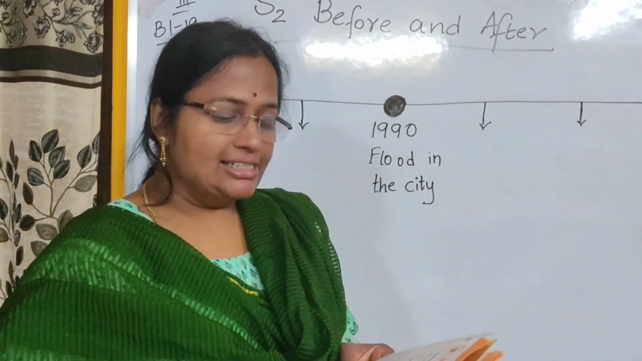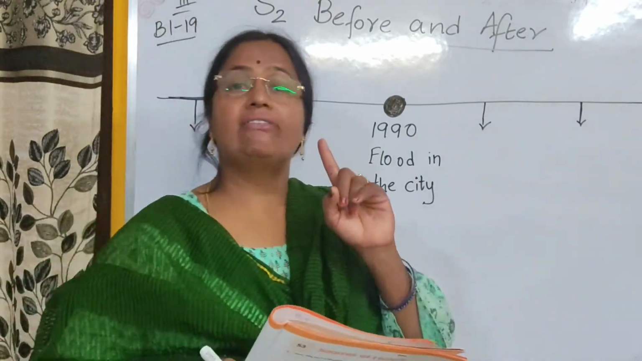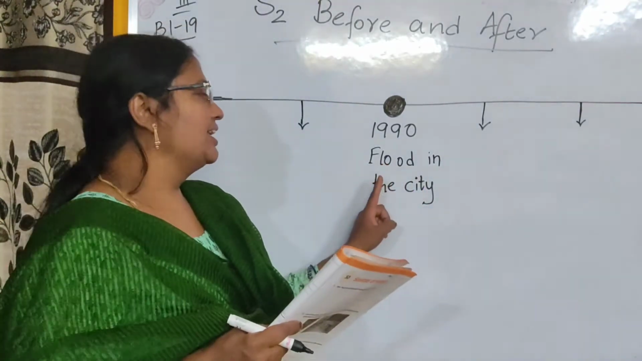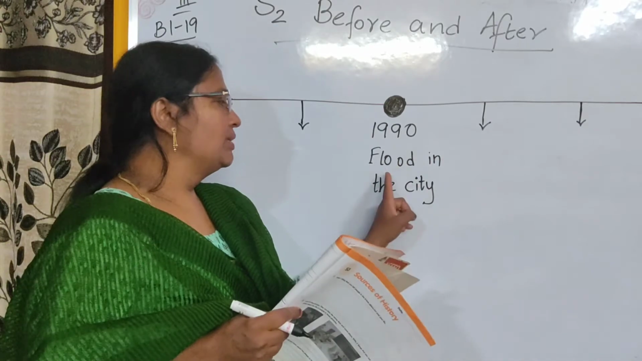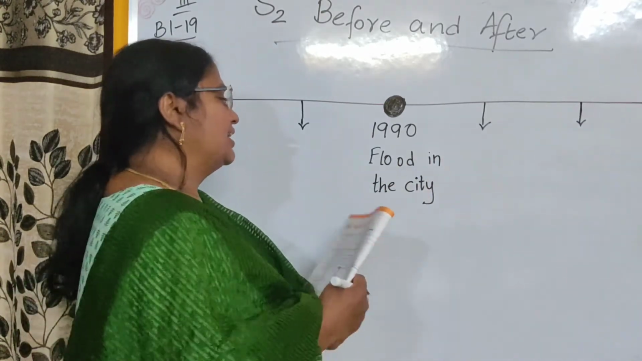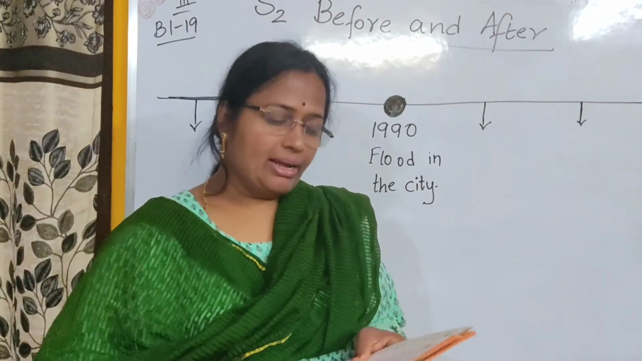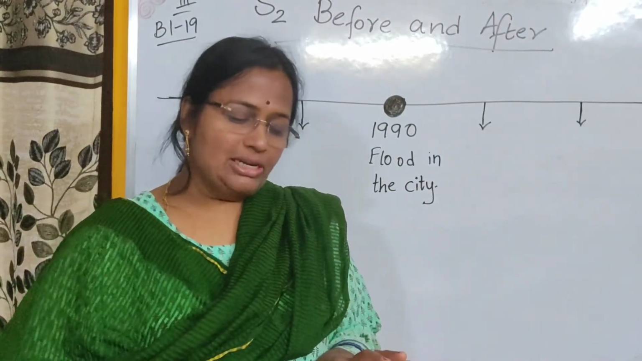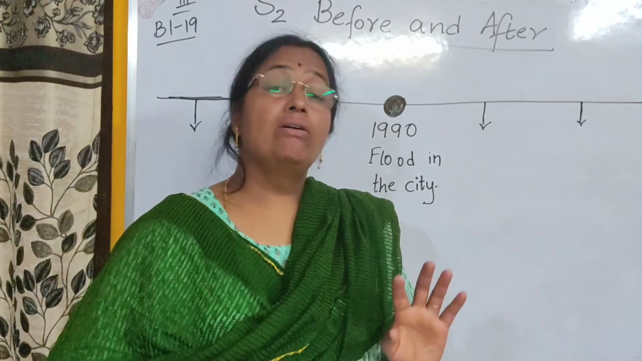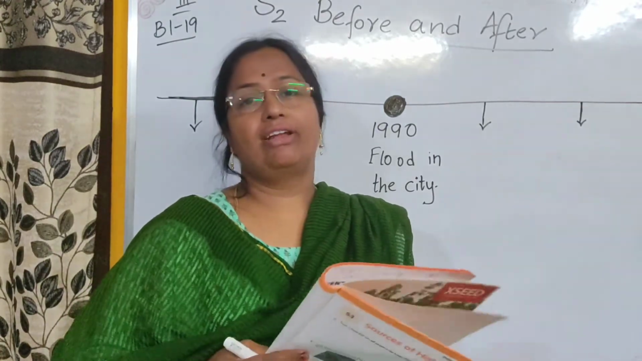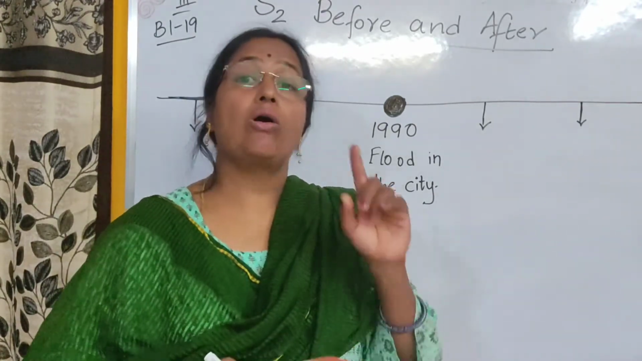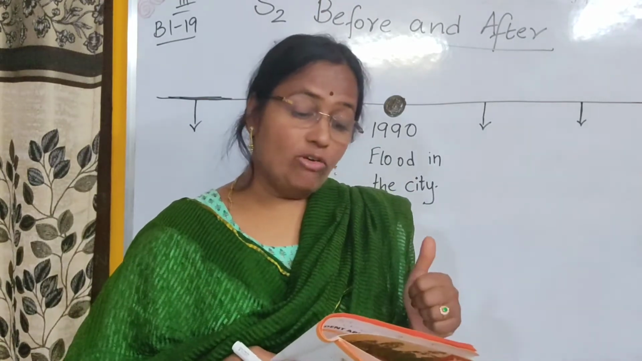There was a flood in a city in the year 1990. That is the first sentence we have written here: in the year 1990, flood in the city. We have done it. Very good. Then what happened? A hospital was built in the city 40 years before the flood. What was built? Hospital was built. When was it built?